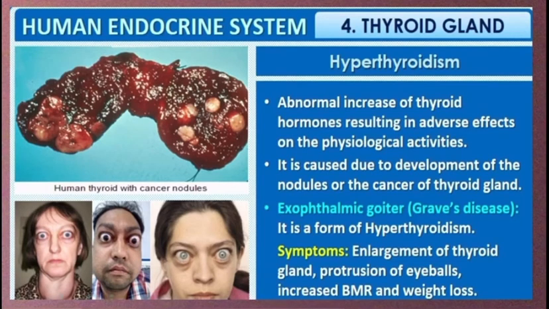Here these persons are suffering from Graves' disease or exophthalmic goiter. It is a form of hyperthyroidism. Symptoms of this disease are enlargement of thyroid gland, protrusion of eyeball, and increase of basal metabolic rate. As a result, there is a loss of weight.